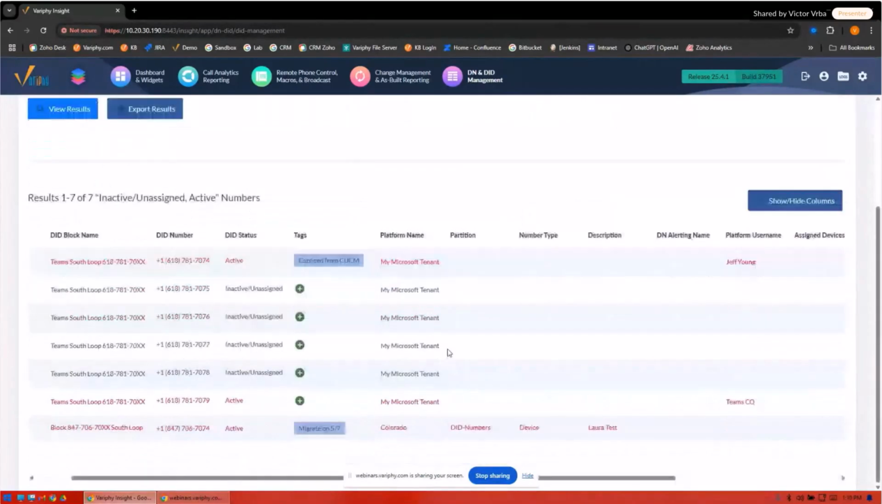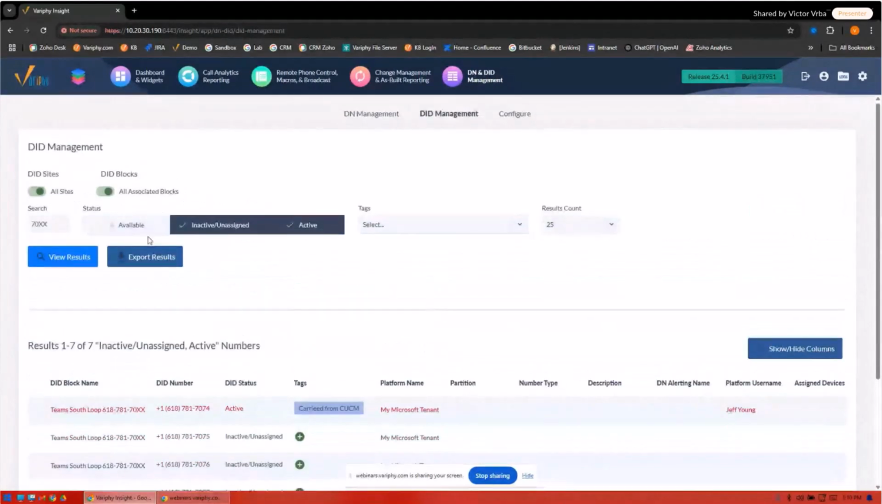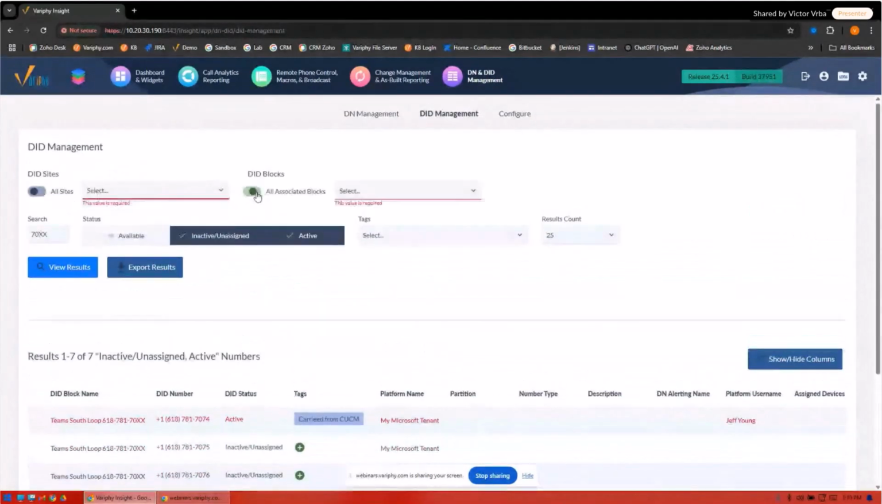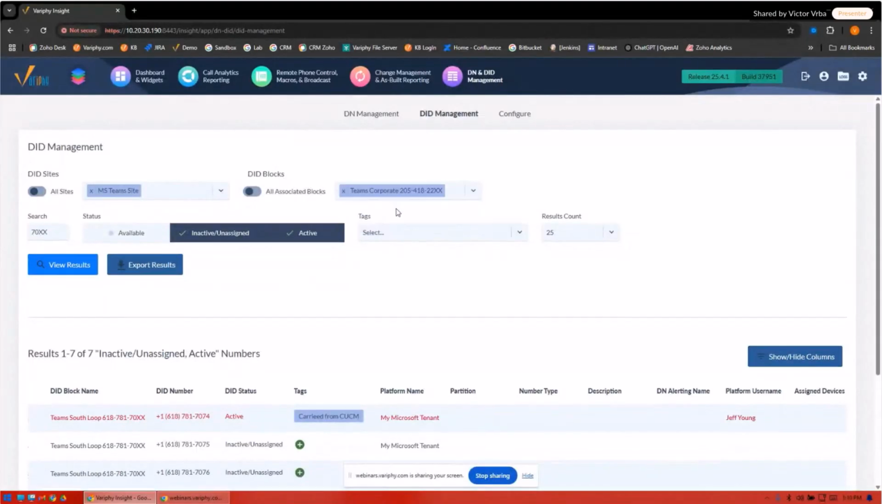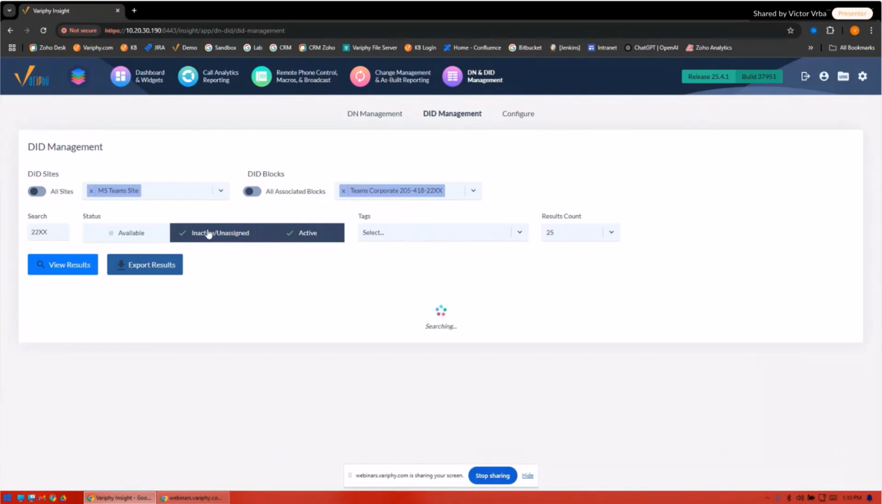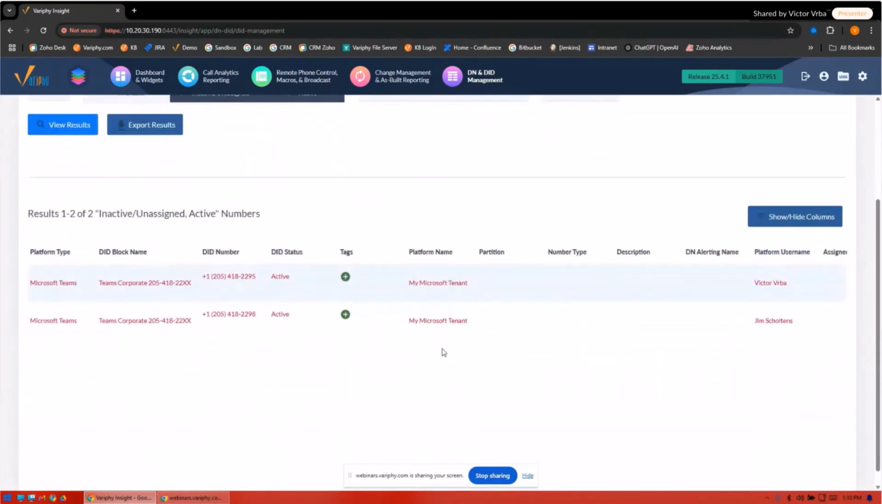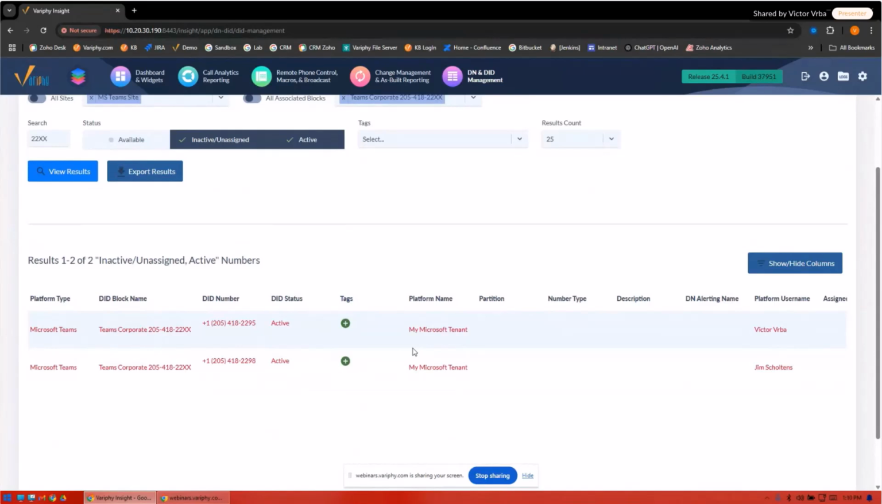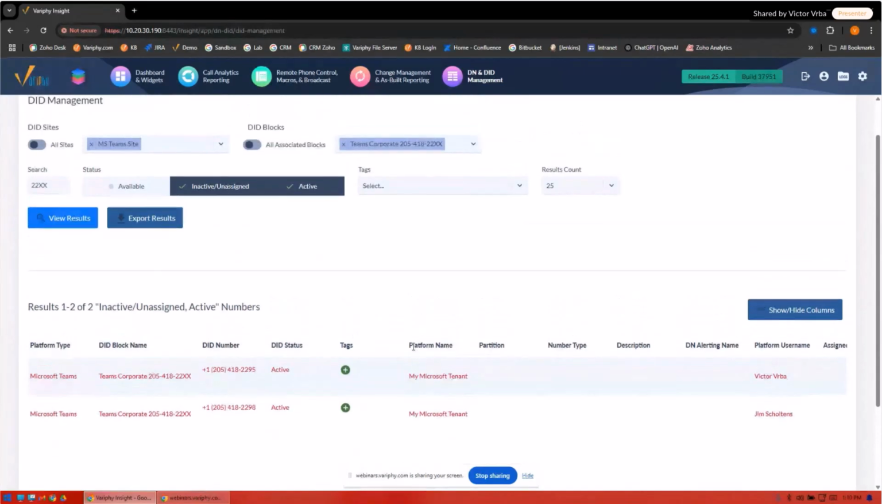And if you don't have call manager, or you just care about your MS Teams environment, that's no problem at all. You're going to get that same searchability based off the site. For me, I know this is my MS Teams site. This is housing all of my MS Teams blocks. So I can see both of my MS Teams blocks, and we'll switch gears here a little bit and switch to our 2200 range. Again, just strictly looking at my MS Teams block, I'm going to be able to see what's inactive and active. And again, I'm just looking at my MS Teams block for that particular area code and prefix.